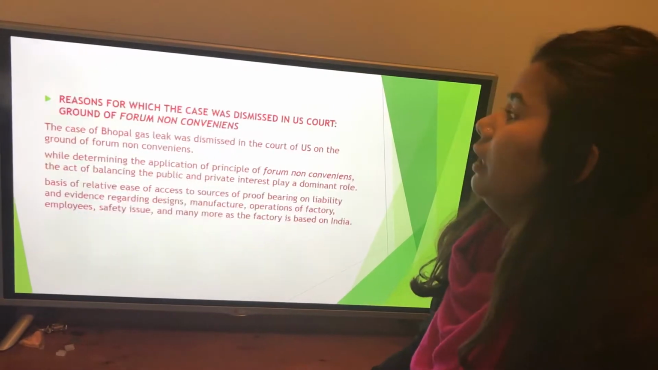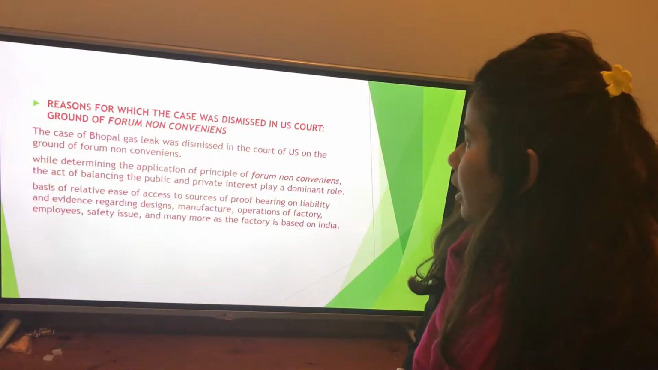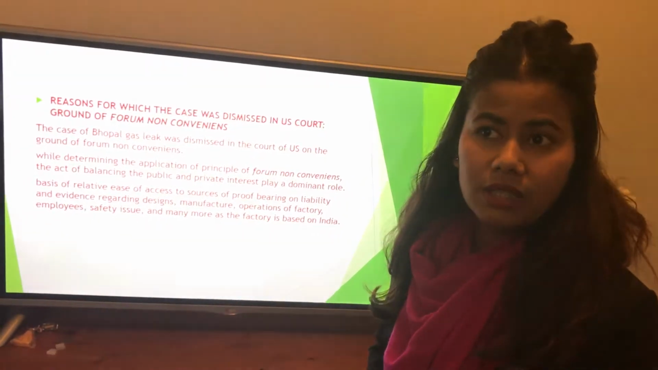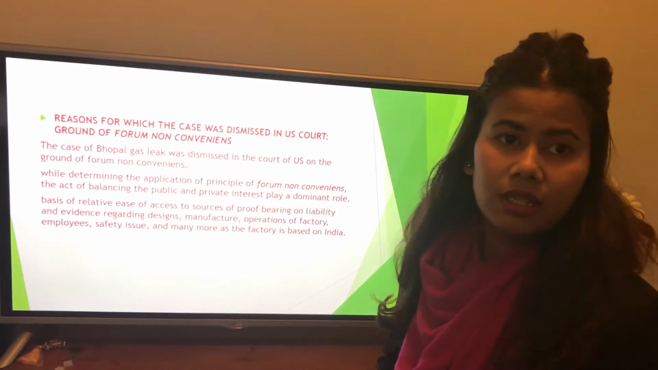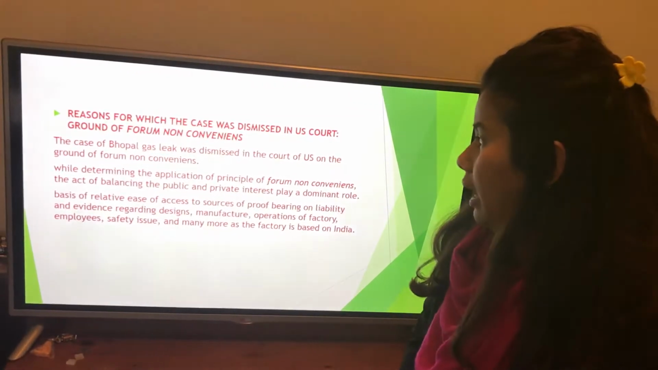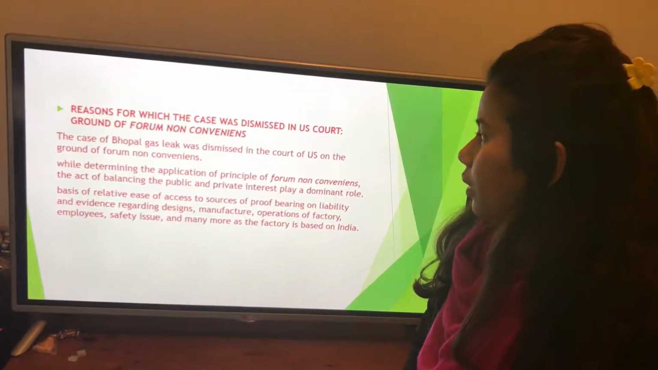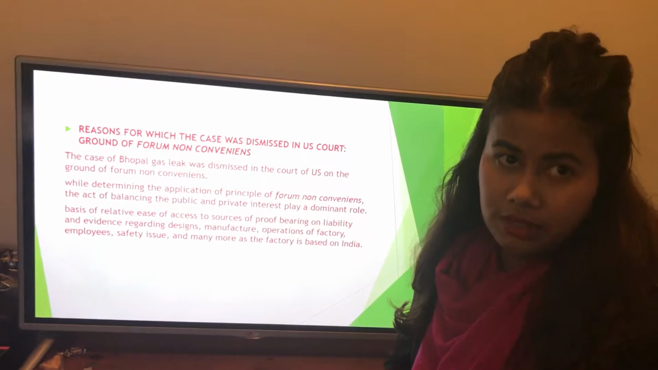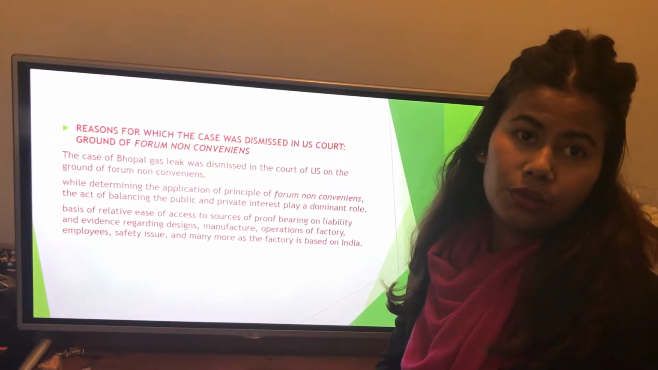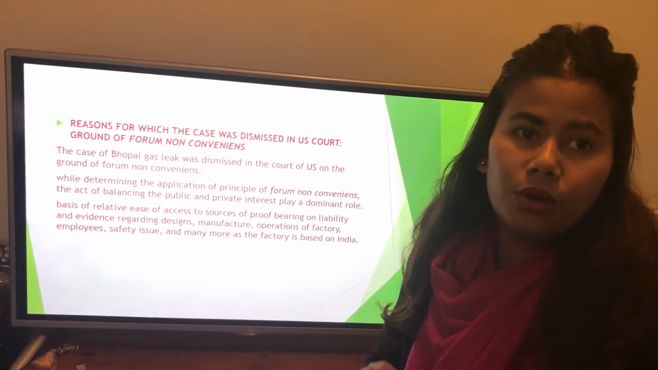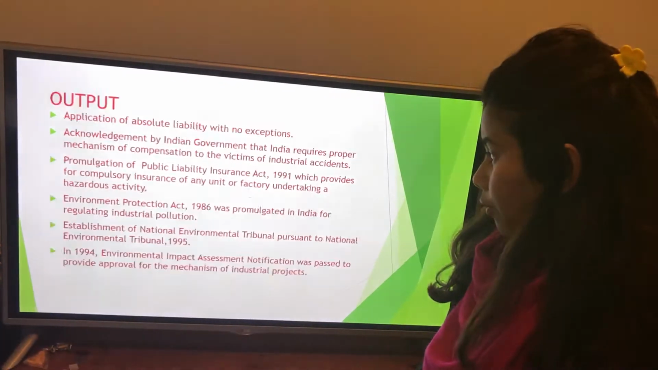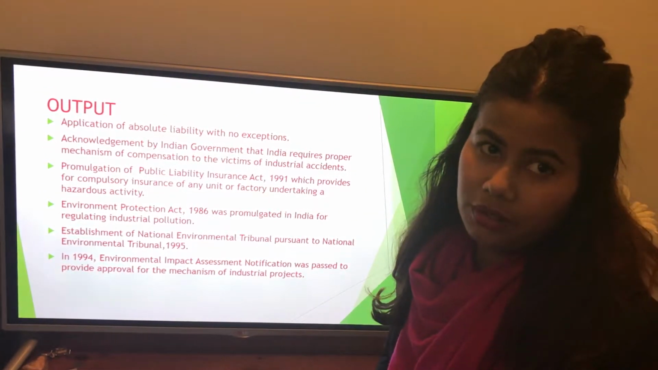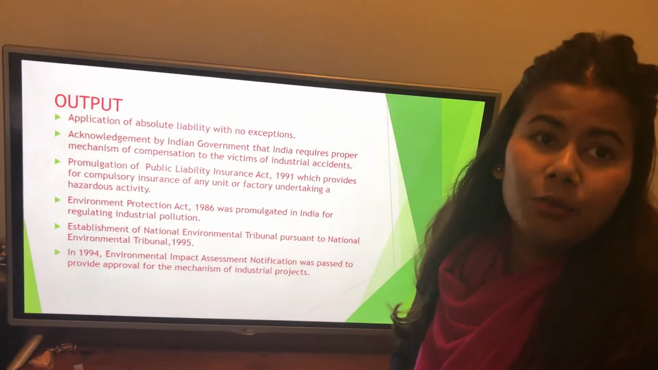Another legal issue that has been dealt with is the issue of forum non-convenience. We need to know about this theory while studying international law or private international law, and this says that the US court dismissed the case in the American court because it viewed that this case could be dealt with more appropriately by the Indian court, for the reason that evidence can be brought more easily in an Indian court than an American court. Now let's talk about the output of the court.